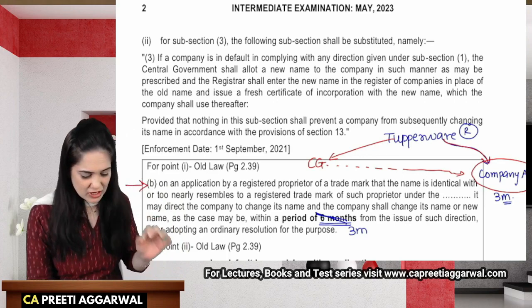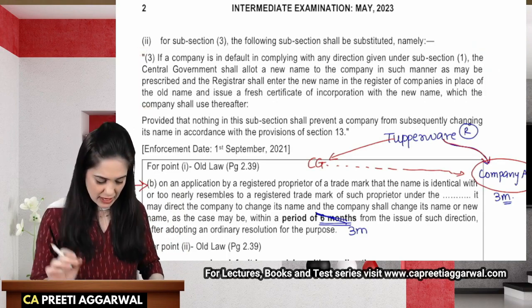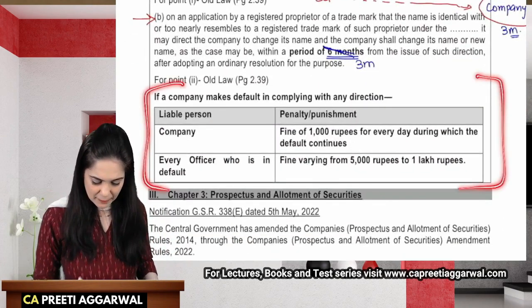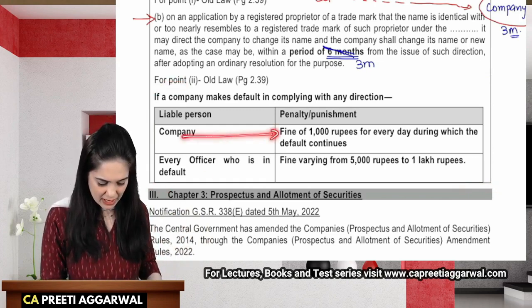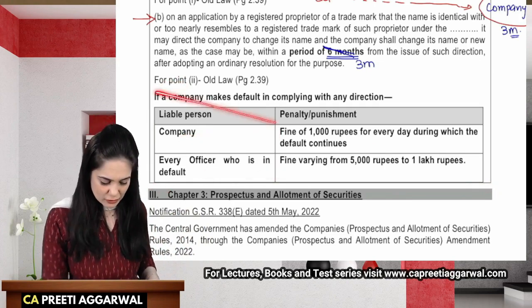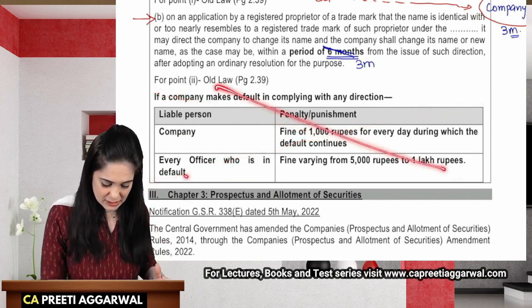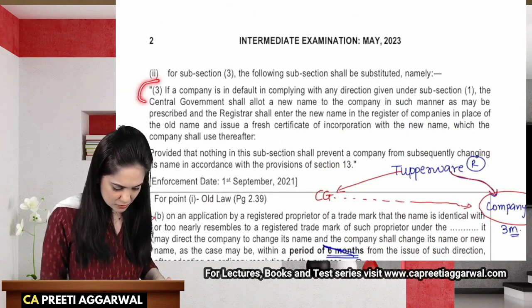Okay, so this is a newly added provision. Students, please note that in your module, you will find the penalty provisions. So if the company defaults, the company will be liable to fine and the officer. You have to cancel this out. Now they have substituted this penalty with the above subsection. Okay, see this.